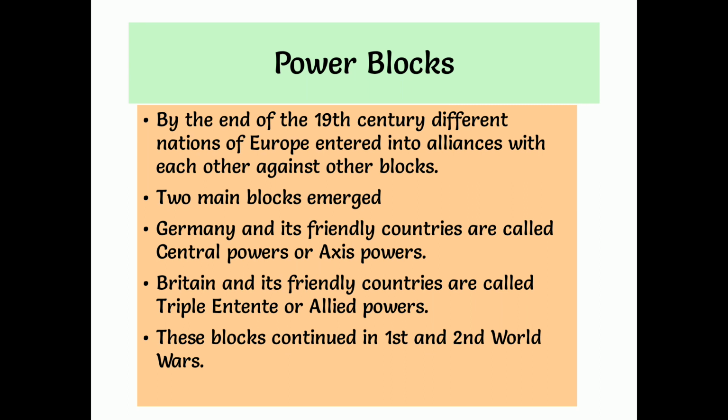Power blocks. By the end of the 19th century, different nations of Europe entered into alliances with each other against the other blocks. Two main blocks emerged. Germany and its friendly countries are called Central Powers or Axis Powers. Britain and its friendly countries are called Triple Entente or Allied Powers. These blocks continued in the First and Second World Wars also.